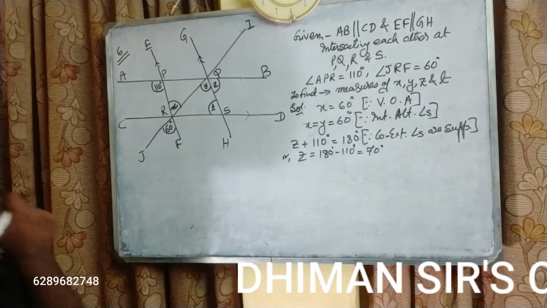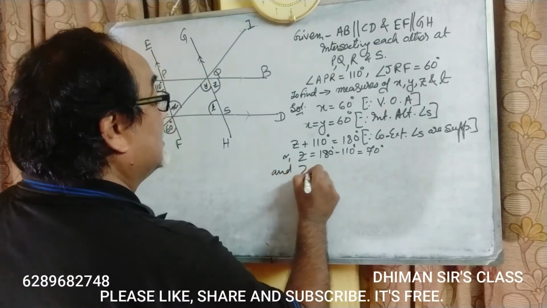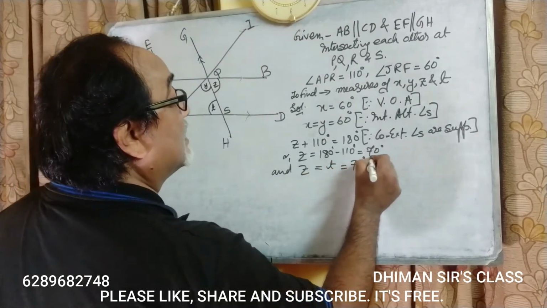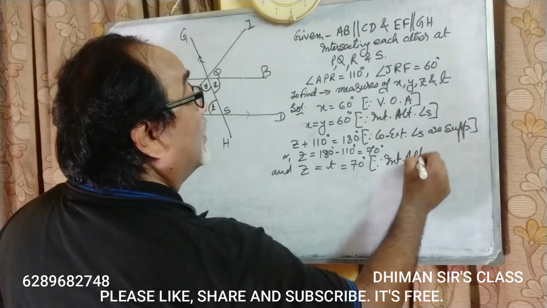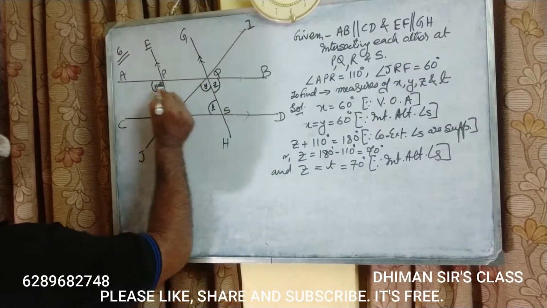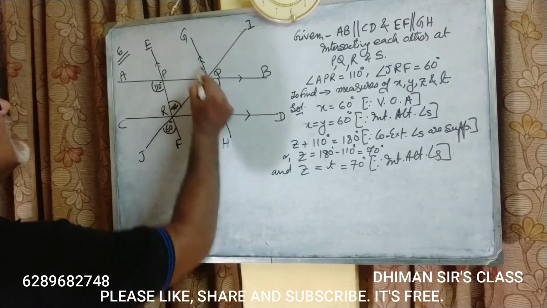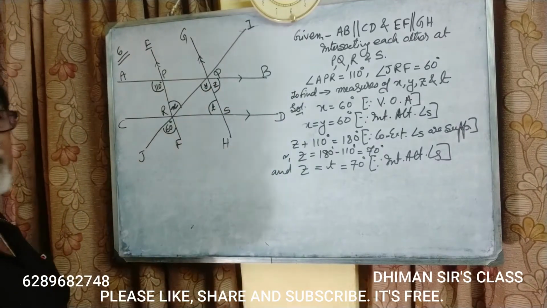Okay, students. Now Z is equal to T is equal to 70 degree. Why, sir? Since interior alternate angles are Z and T. This line is also parallel to this line. So therefore, this becomes the transversal, so Z is equal to T, interior alternate angles. So hence,